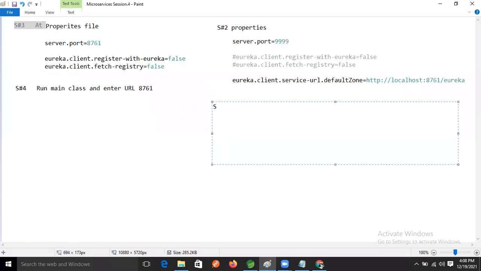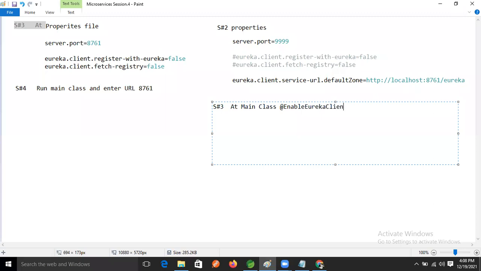Now step number 3. At the main method class, right? We will write this annotation: Enable Eureka Client.